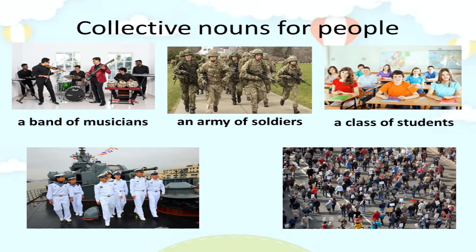Then you can see some sailors on a ship. They are known as a crew of sailors. In the last picture, you can see a lot of people. We call them a crowd of people.